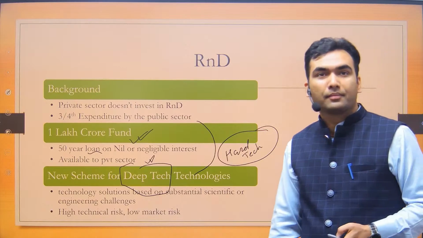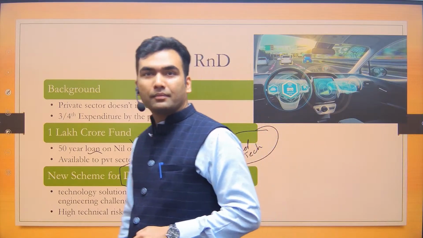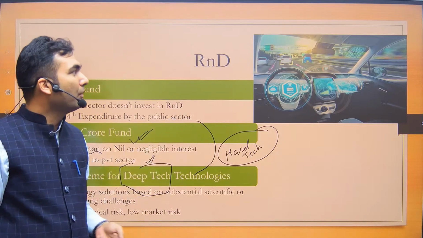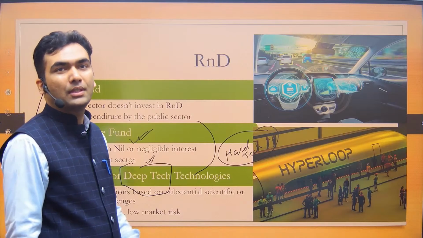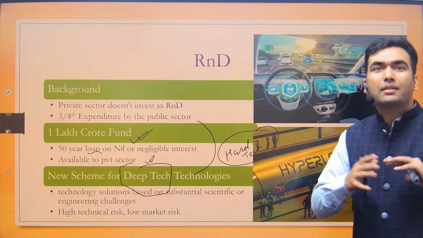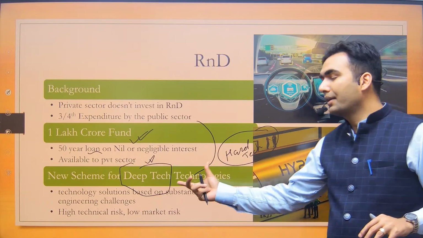Drone technology. This driverless car, still this is in a process of evolution. This hyperloop, this is a technology which has probably failed. Okay, so the fourth industrial revolution that we are talking about, this is something which is yet a hard technology.